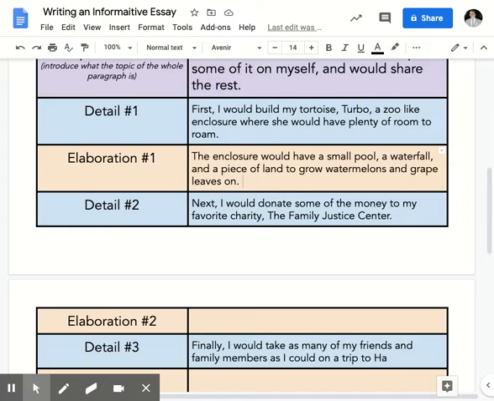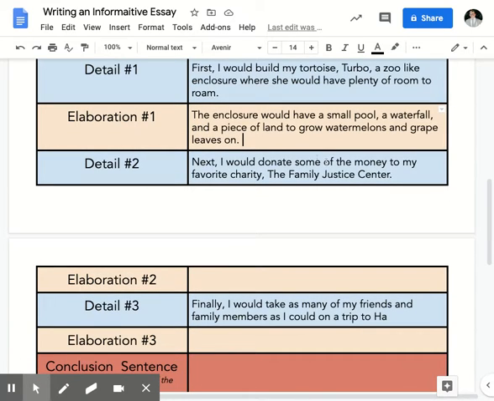Okay, let's take a look at the second detail. Next, I would donate some of the money to my favorite charity, the Family Justice Center. Okay, so let's elaborate on what the Family Justice Center is.